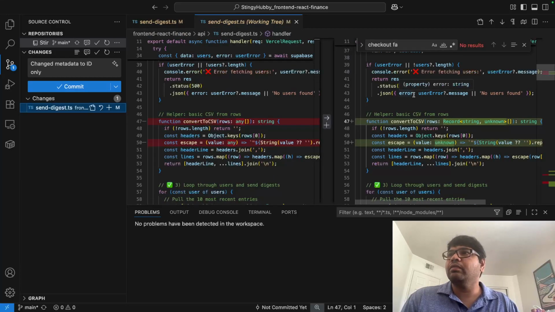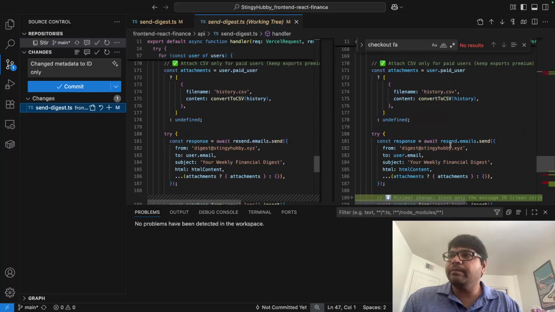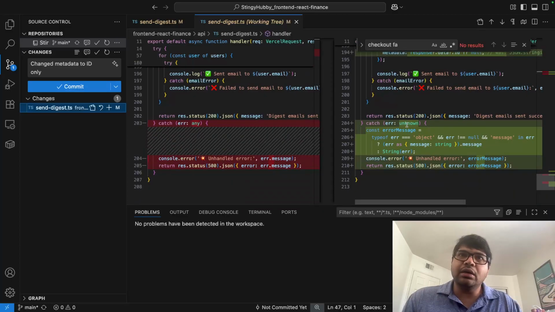Now when we compare with this, the any data type used in TypeScript gets converted to Record<string, unknown>, while the any in the escape constant that we are using becomes type unknown. And in the change we have done, the response we have updated to that, and here in error, any is now error message, and then we would have the message listed here converted to string.